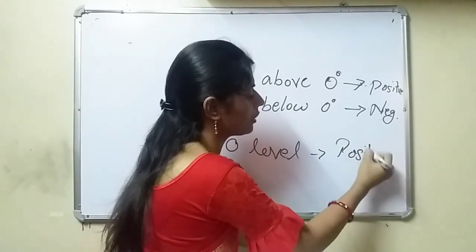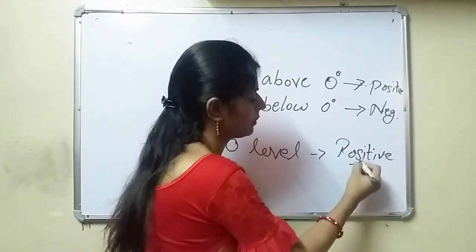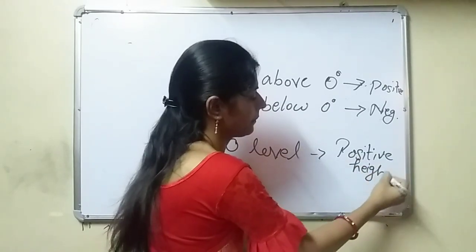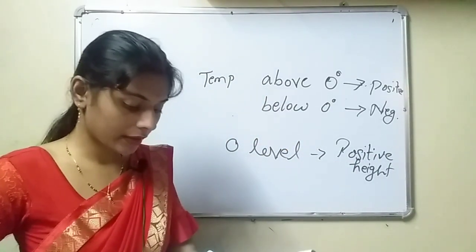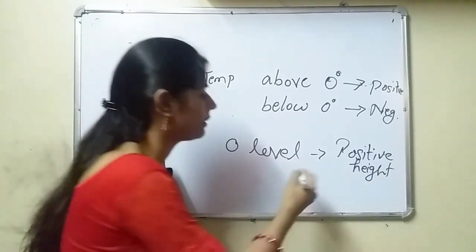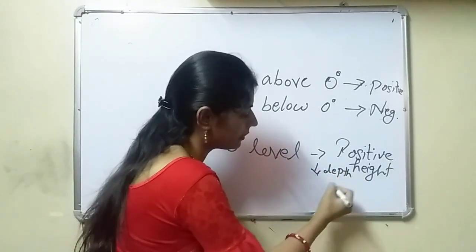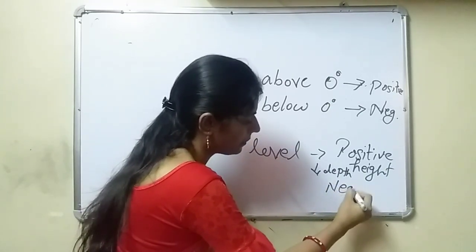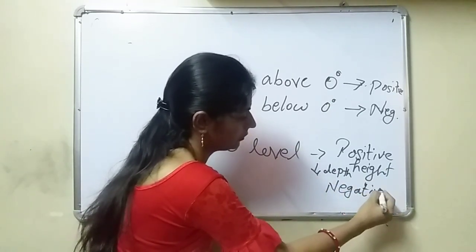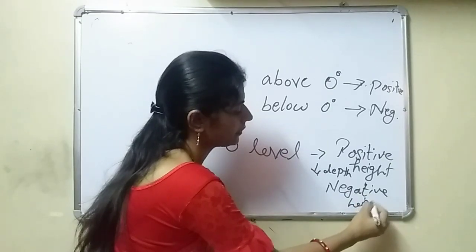If they are asking about the positive height above mean sea level, then depth will become its negative height.